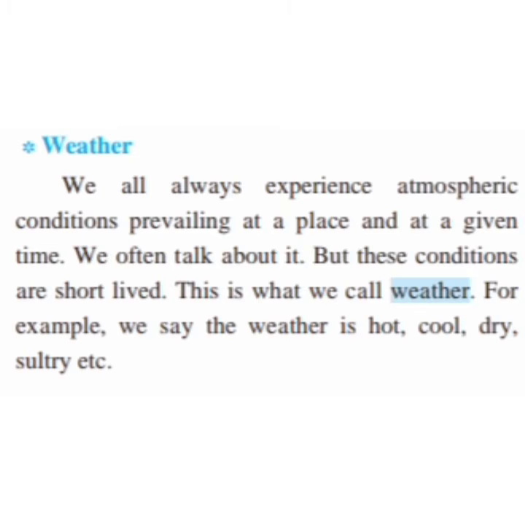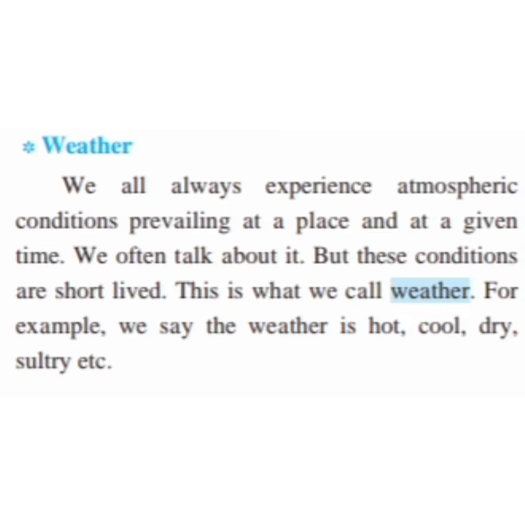We often talk about it, but these conditions are short lived. All these climatic conditions are short lived, meaning they exist only for a specific period of time. This is what we call weather.